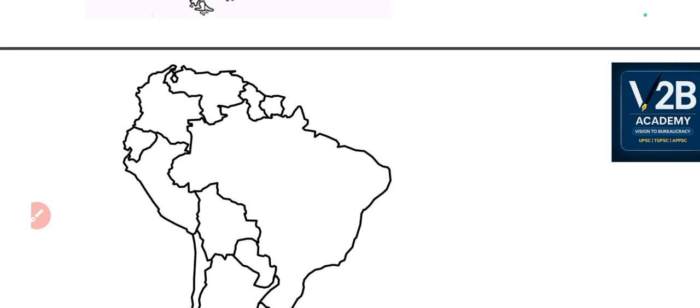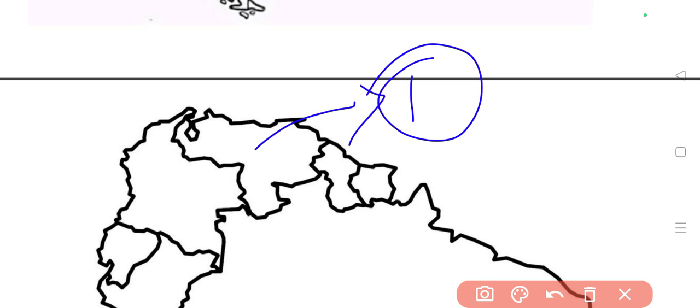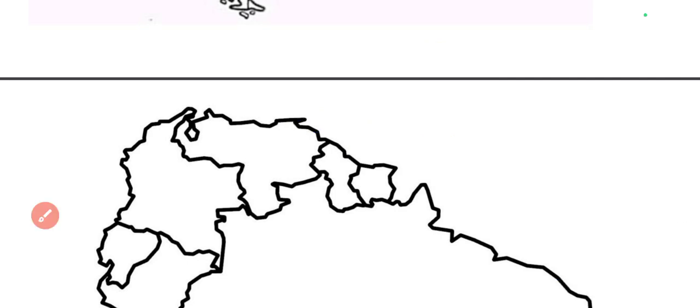So let us locate. Please try to locate what is the grassland that is present in this particular location. Try to comment or try to memorize or try to brainstorm. Okay, try to recall the things. Okay, let me tell you, here we have studied Llanos. Llanos is part of Venezuela. Okay, this is a tropical grassland. This is near the Orinoco River.